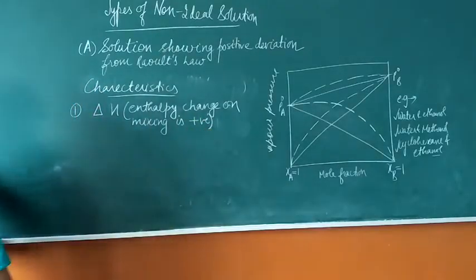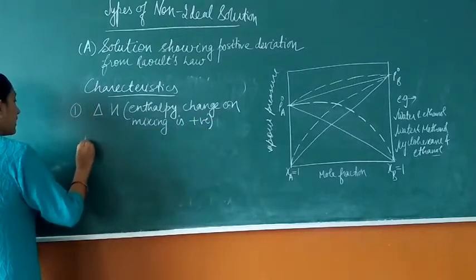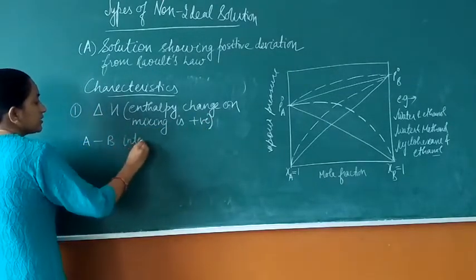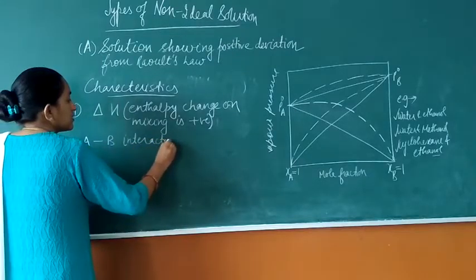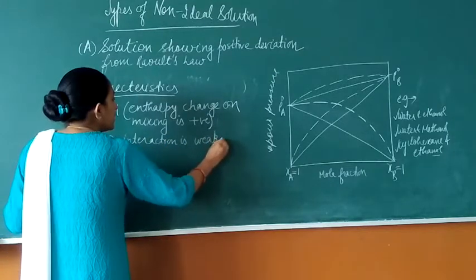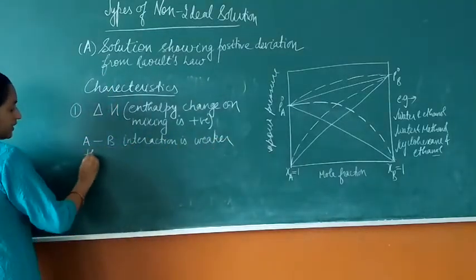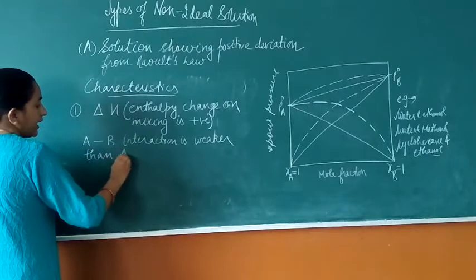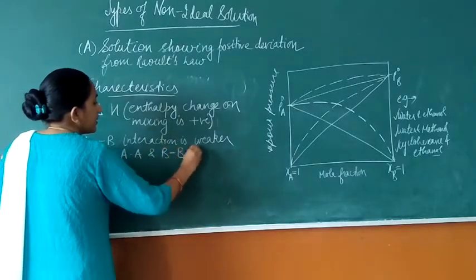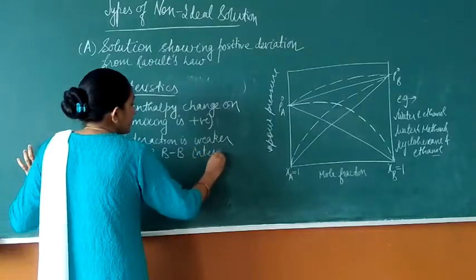Now since the AB interaction is weaker than the AA and BB interaction,